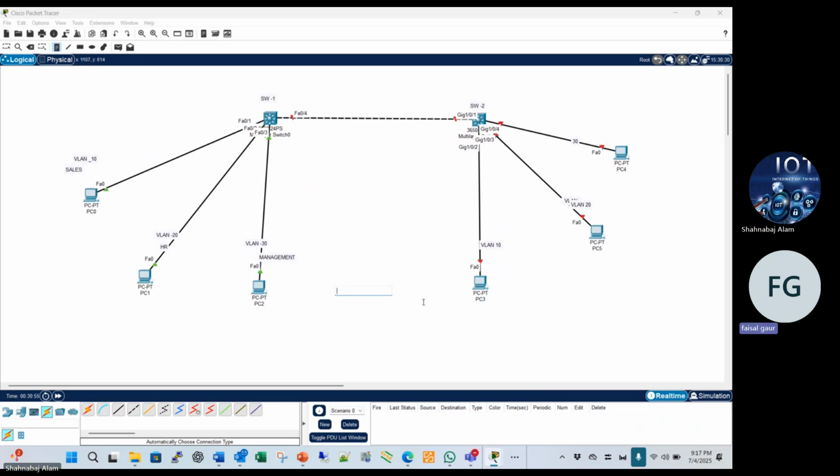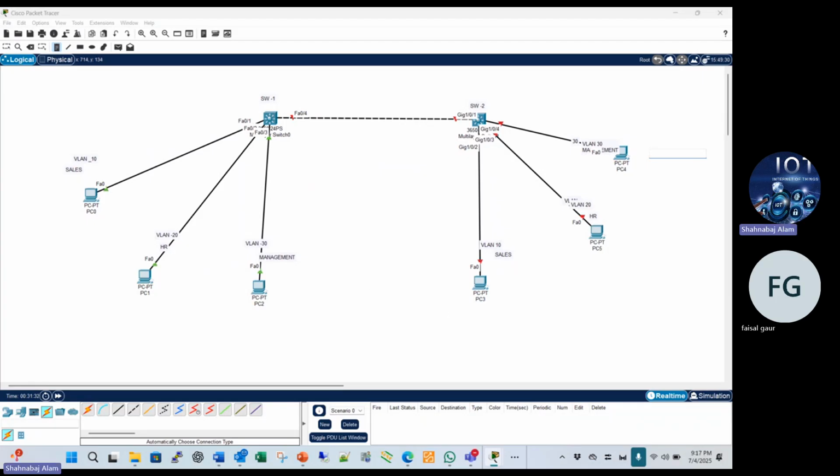Same like that, we create here VLAN for sales, you create here VLAN for HR, and you create here VLAN 30 for management. Okay.